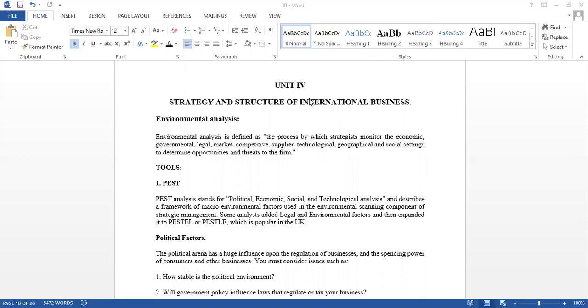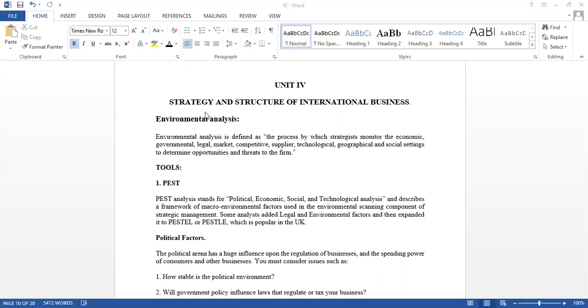Okay, we know what is an international business, what is structure of an organization. A new thing that is added is strategy. Also, we discussed about strategy previously, entering strategies into an international business by a domestic business. So just adding all these things, strategy, structure of international business, we discuss those concepts in this unit.